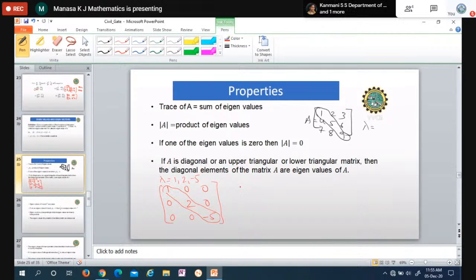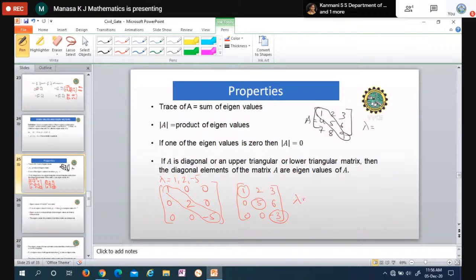Similarly, upper triangular means, simply taking some example, 1, 2, 3, 0 and so on. Below the principal diagonal the elements are 0. This is called upper triangular. Lower triangular is the reverse: above the principal diagonal the elements are 0. In either case, the diagonal elements of the matrix are eigenvalues.